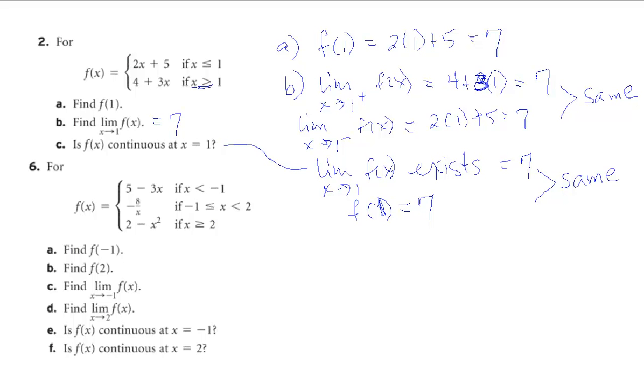But, as we saw, you can have a function have a limit and the function value exists, but they aren't the same. That's the one where the point has been moved. But this one, they are the same. As I described before, this first part, 4 plus 3x, we would draw that all the way up to 1, but then put a hole at 1. But 2x plus 5 takes over. And at 1, it is, in fact, 7, so the hole would get filled in. Okay. So, yes, this is continuous at x equals 1.